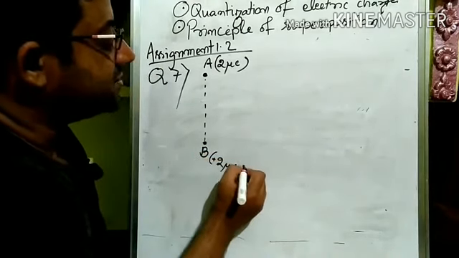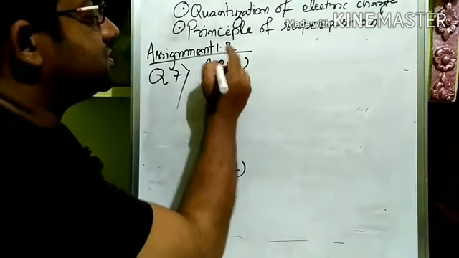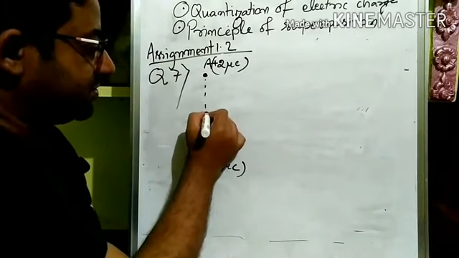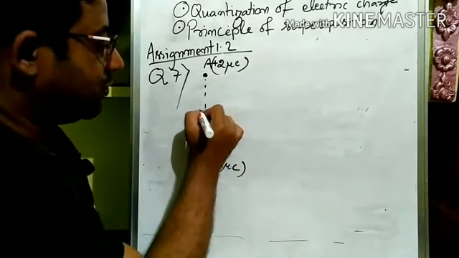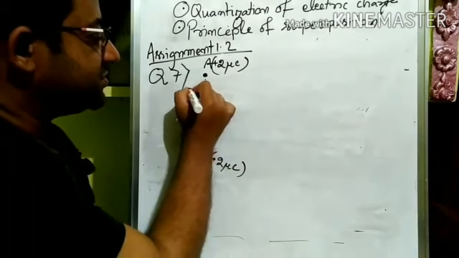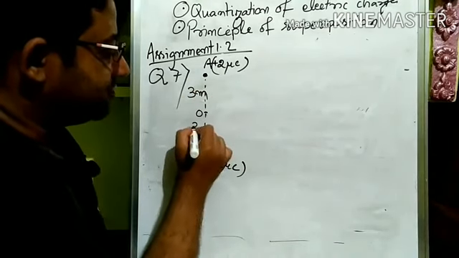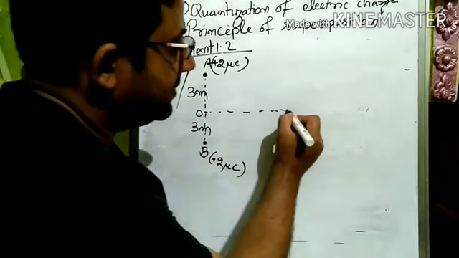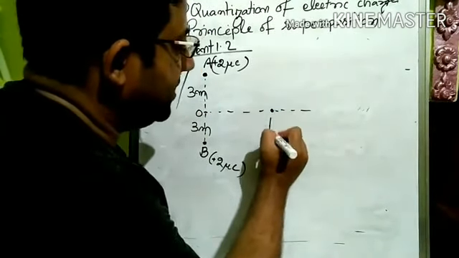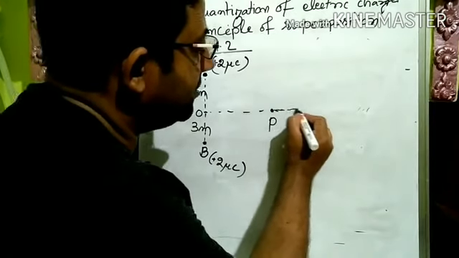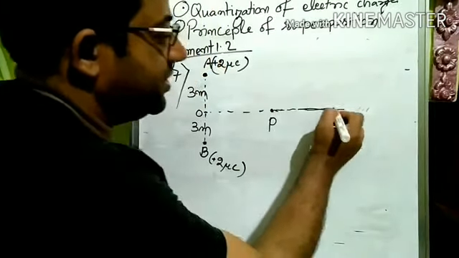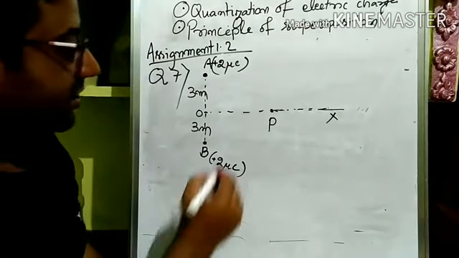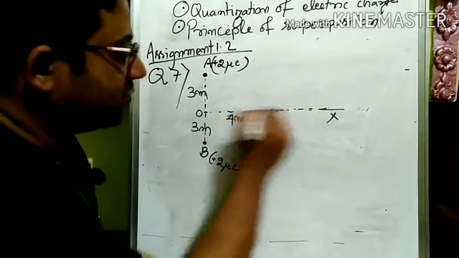So plus, let us write 2 microcoulomb. This also is a plus 2 microcoulomb charge. And the summit point O. In the question it's given this to be 3 meter, and this side also is 3 meter. And there's a point P along this line. There is some point. There's a point P at a distance of 4 meter from O.